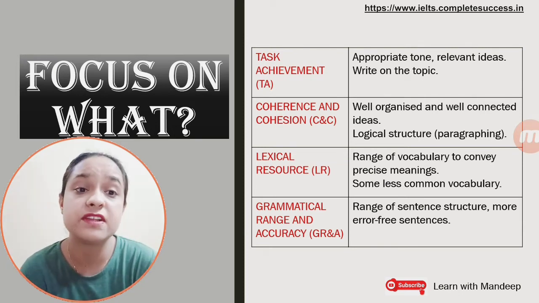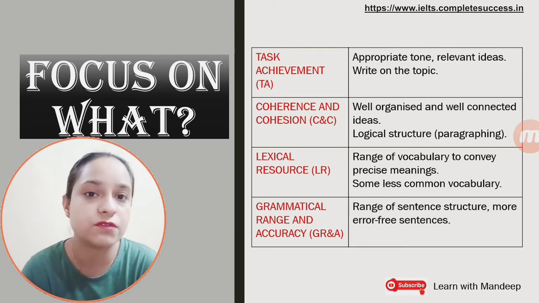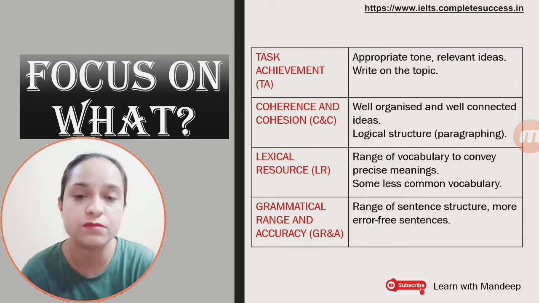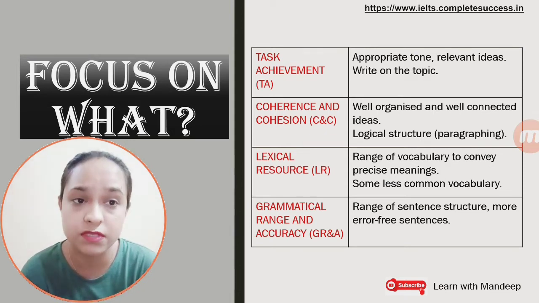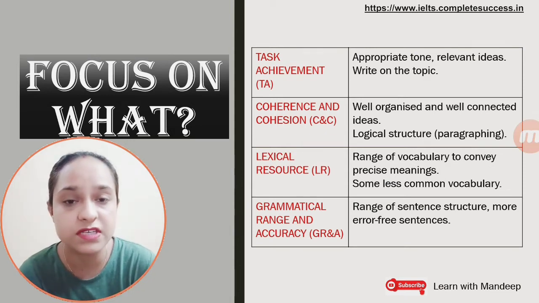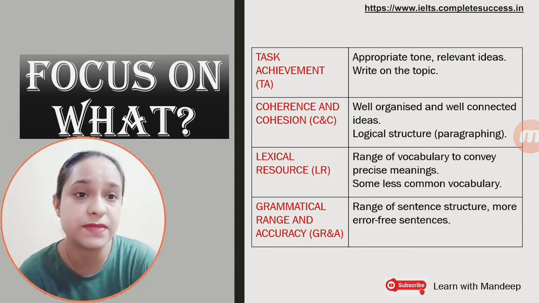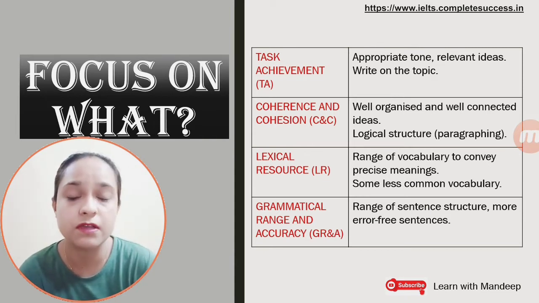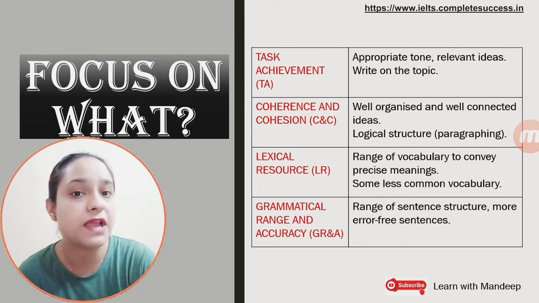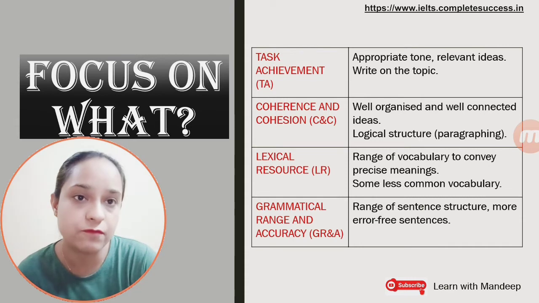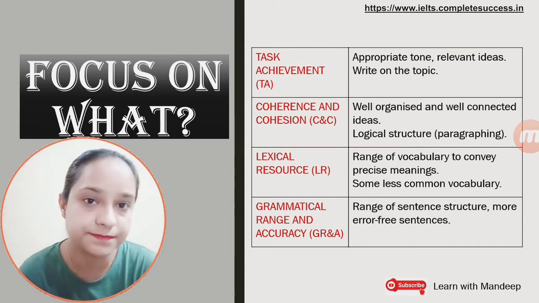Next is grammatical range and accuracy. That is, you have to use a range of sentence structures, that is present, past, future, modals, conditionals, whatever you can use. And most important is the sentences should be error free if you want to get 7+ bands. So this is the basic requirement on which your letter will be assessed, so that you can get 7+ bands if you fulfill these criteria.